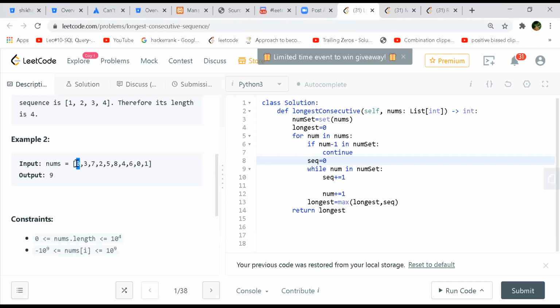So initially every element is a parent of itself, and whenever we find number -1 is present in my array, then this number will become the child of that, right?